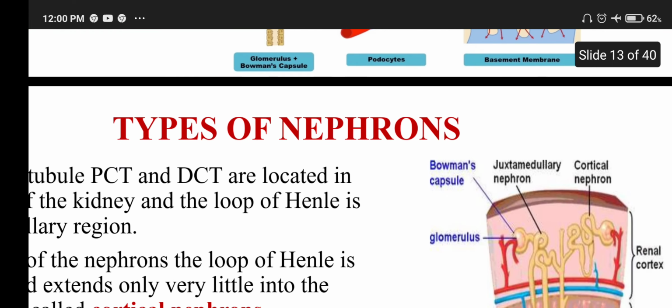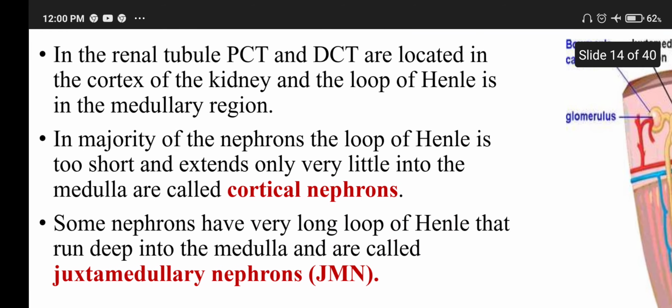Types of nephron. In the renal tubule, the proximal convoluted tubule, that is PCT, and the distal convoluted tubule, that is DCT, are located in the cortex of the kidney, and the loop of Henle is in the medullary region.